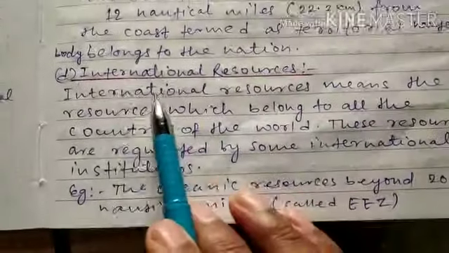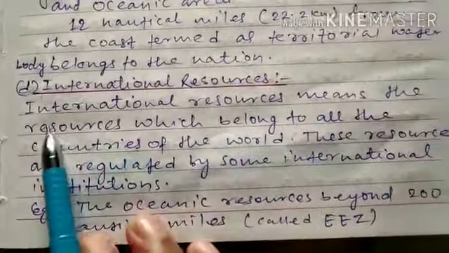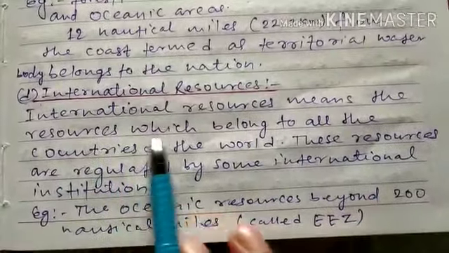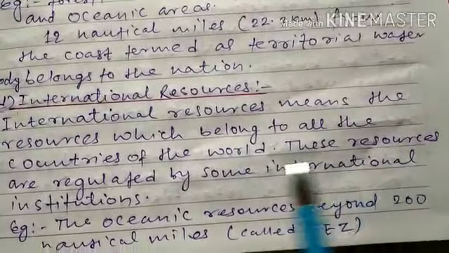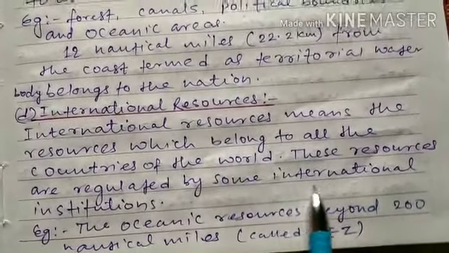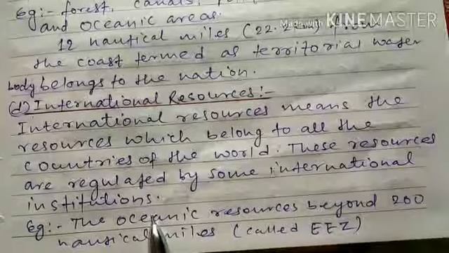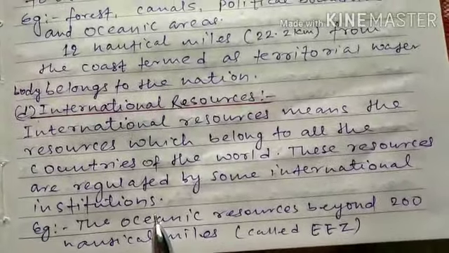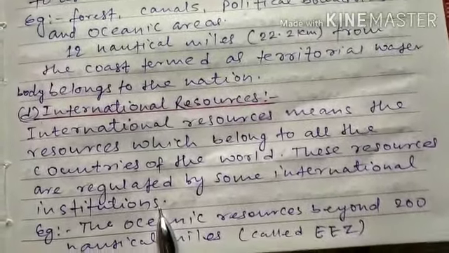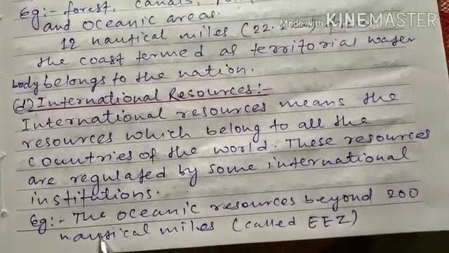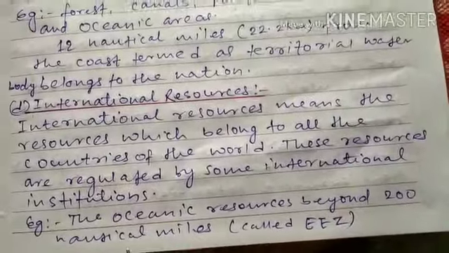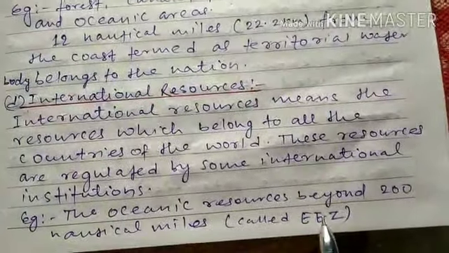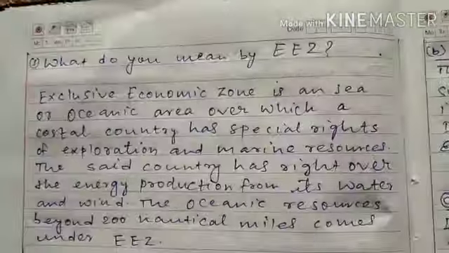The next point is international resource. International resource means the resource which belongs to all the countries of the world. These resources are regulated by some international institution, like UNO, United Nations Organization. The oceanic resources beyond 200 nautical miles, that is beyond the EEZ, belong to this international resource.